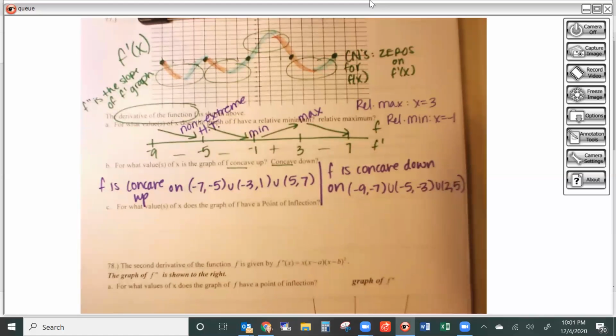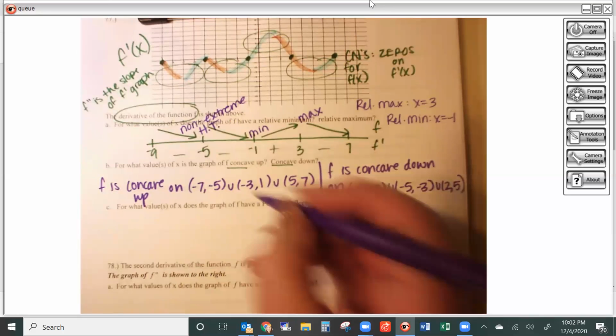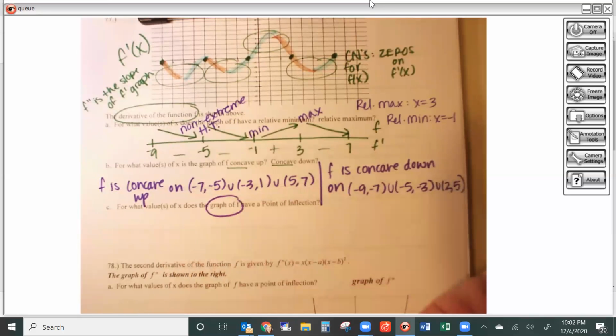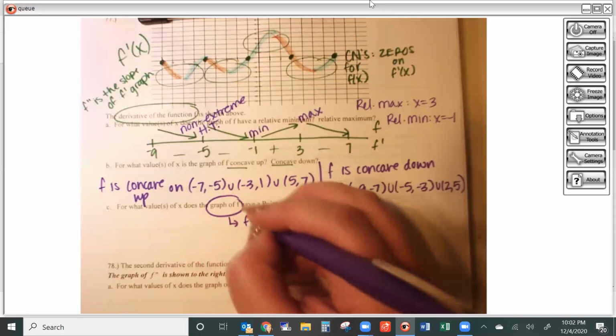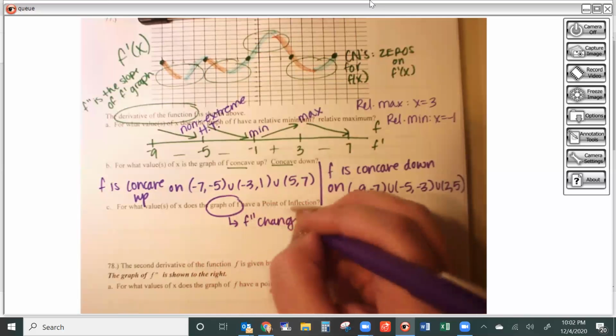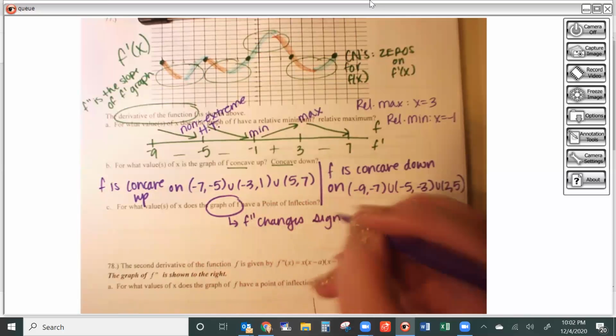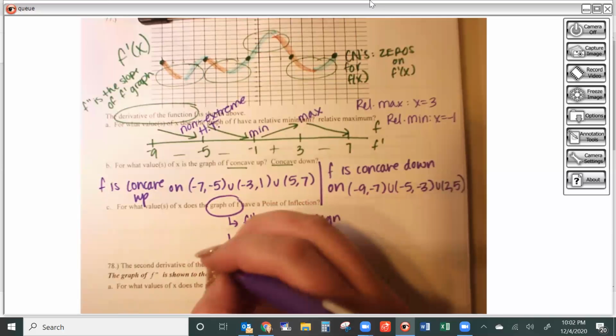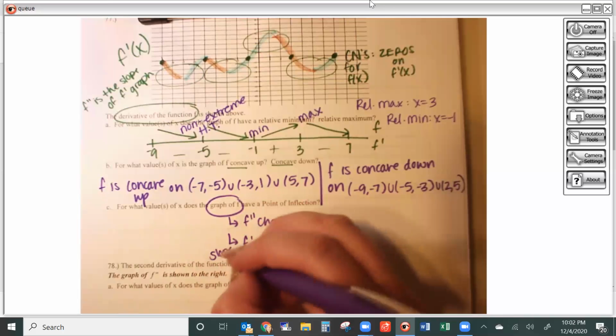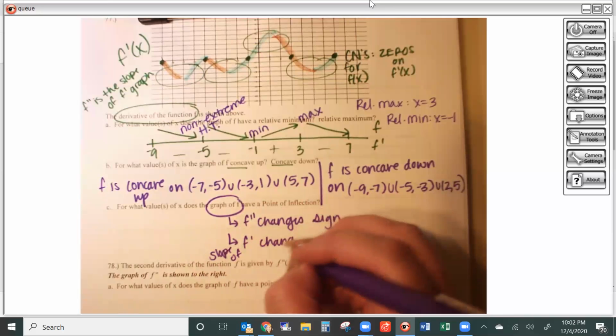Okay, then my last question says, okay, well then where do I have points of inflection? Now remember, that's not talking about this graph. This is when does f have a point of inflection, which I do not have a picture of. So I'd have to think about, okay, f has a point of inflection when f double prime changes sign. And this is a graph of f prime, so that means f prime's slope, let's say slope of f prime, changes sign.